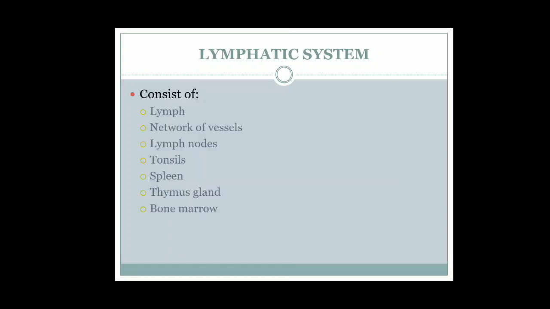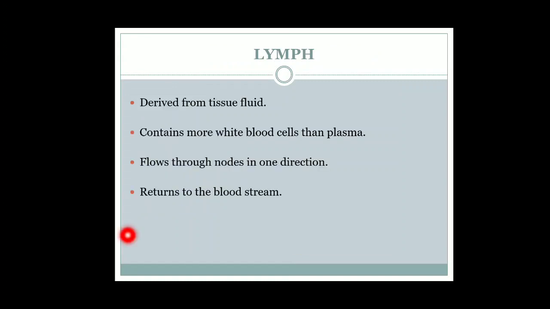Now what is lymphatic system? It consists of lymph, a network of vessels known as lymphatic vessels, lymph nodes, tonsils. These tonsils are present near your neck, spleen, thymus gland, and bone marrow. Now what is lymph? This is tissue fluid, or we also call it interstitial fluid. It contains more white blood cells than plasma. Then it flows through nodes in only one direction, because it always comes from the tissues, from the body parts back to the heart, and returns to the bloodstream.